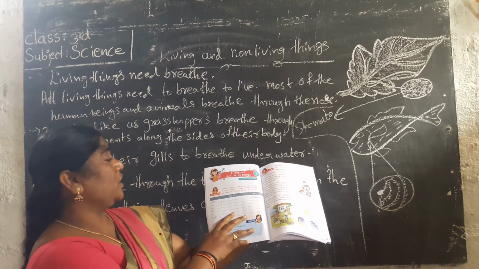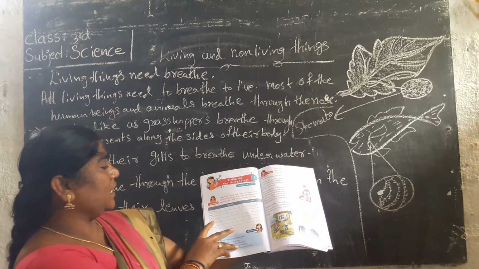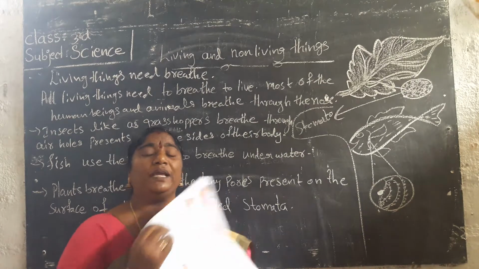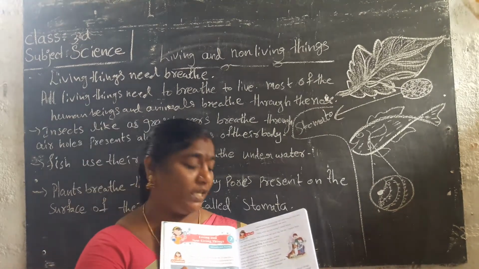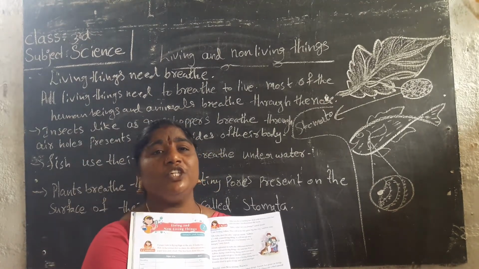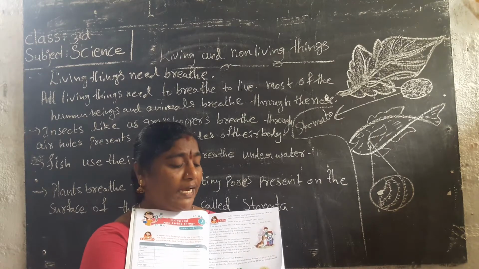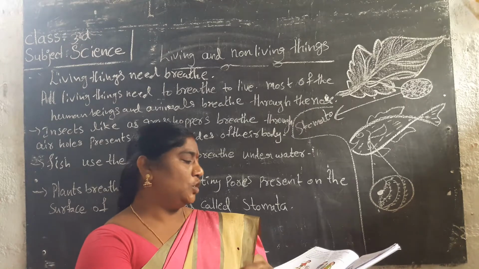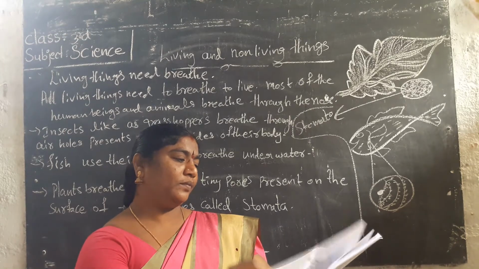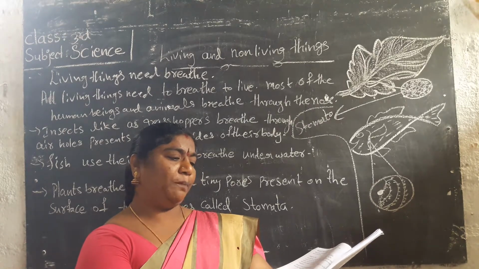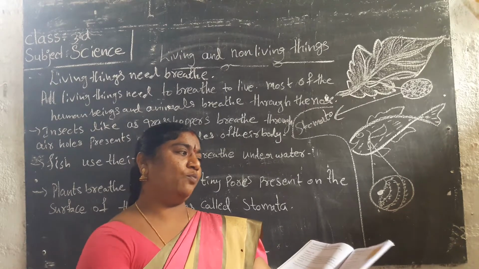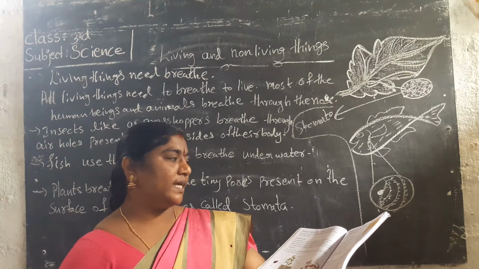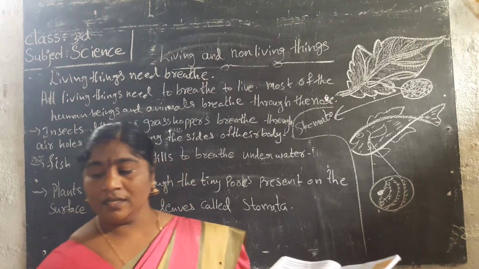On the first page, there is a table with breathes, feeds, eats, walks, grows, lays eggs. You should complete this table. It is compulsory that you buy the textbooks. Read from page 9 up to page 15 in the textbook. Learn and read it compulsorily and identify the hard words.